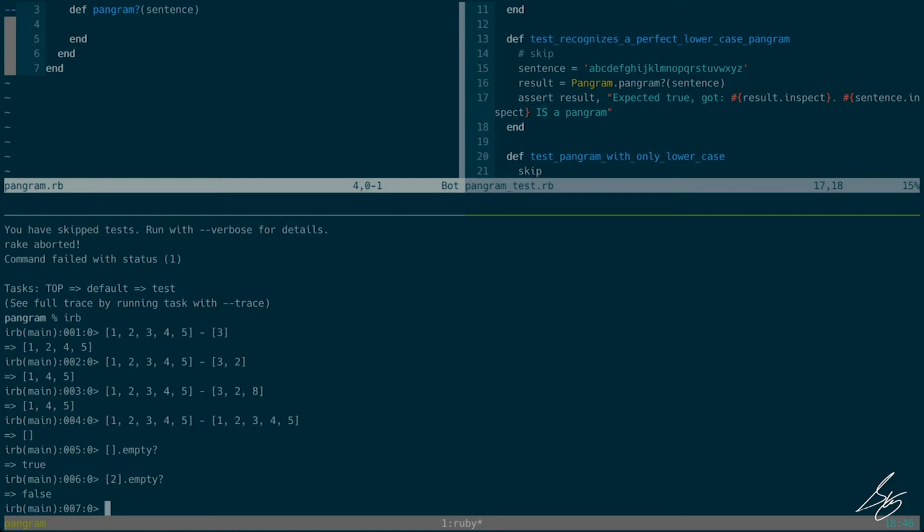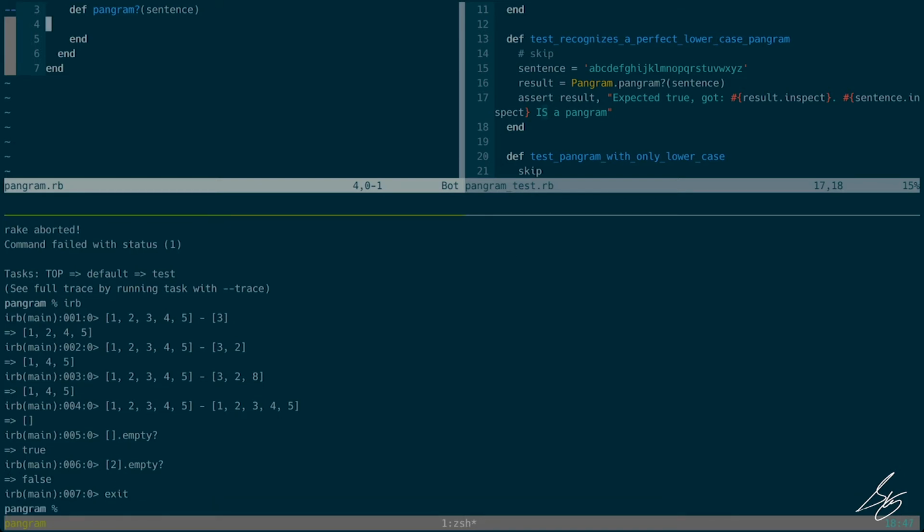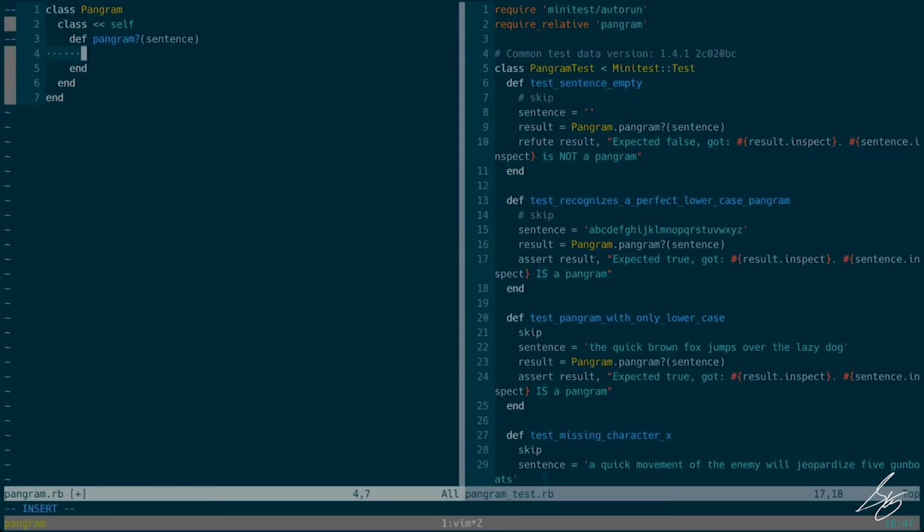It is not a pangram. So this is how I'm going to solve this. What I need on the left side here is the alphabet as an array, and the way I'm going to do that is simply to create a range from A to Z, all lowercase, and simply call to_a. That will give me my alphabet array.